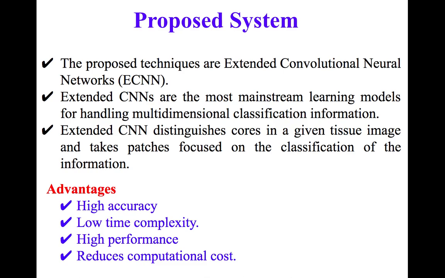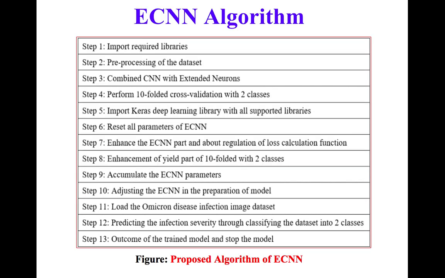That's why we call it an extended convolutional neural network. Finally, we achieved various advantages such as high accuracy, low time complexity, high performance and reduced computational cost. And this is the algorithm we have applied on X-ray image data sets, that is ECNN.